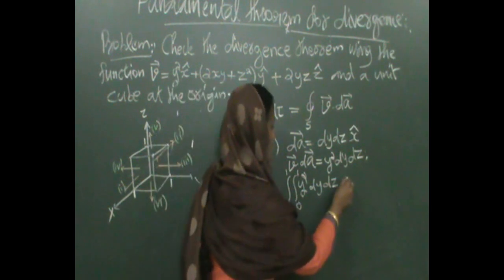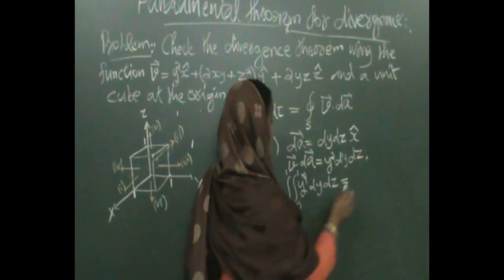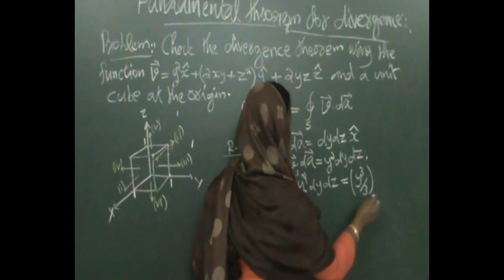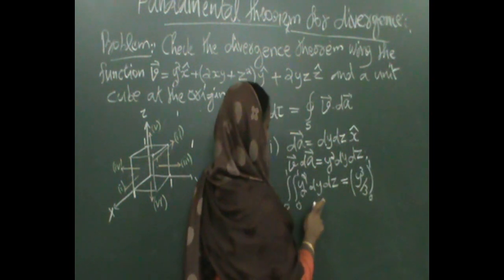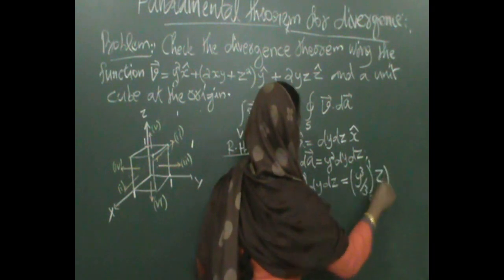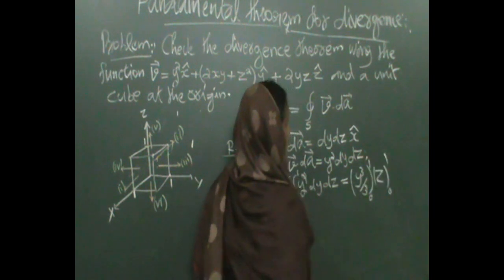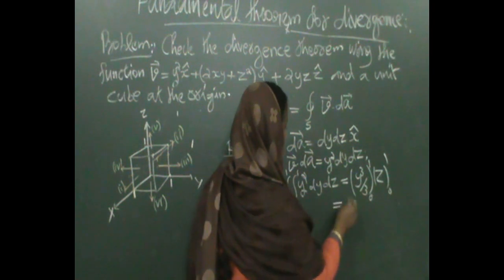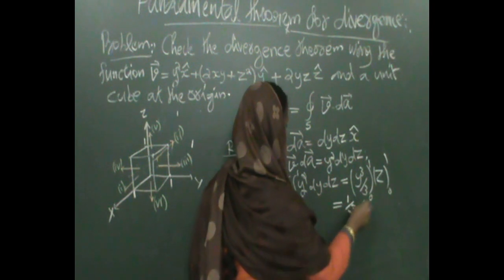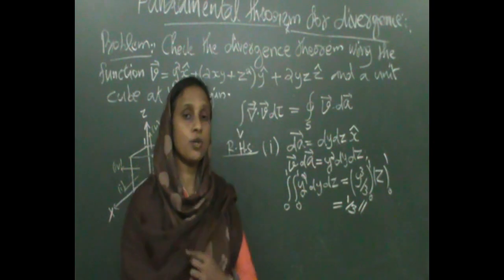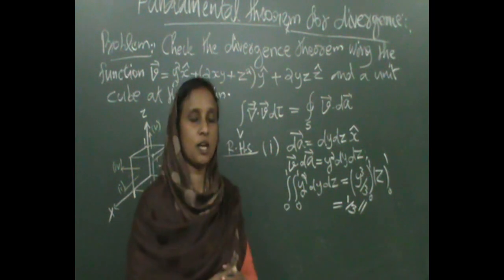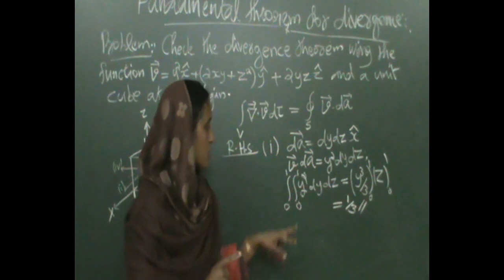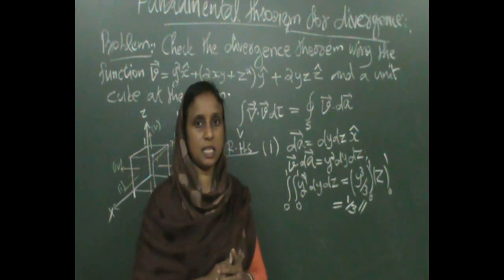What do you get here? y cube by 3, 0 to 1, times z, 0 to 1. This gives us 1 by 3. So the surface integral of this vector V over the first surface is 1 by 3.